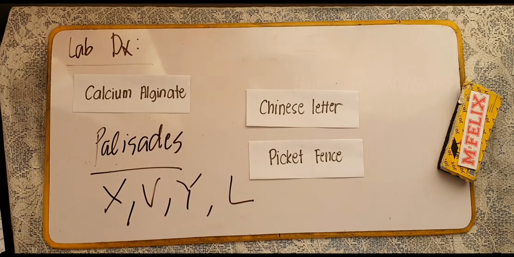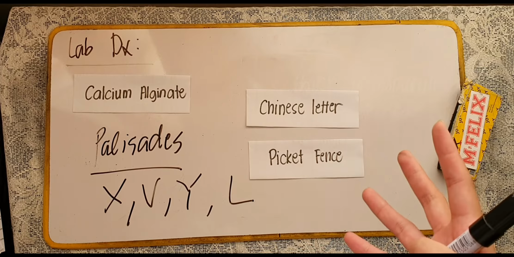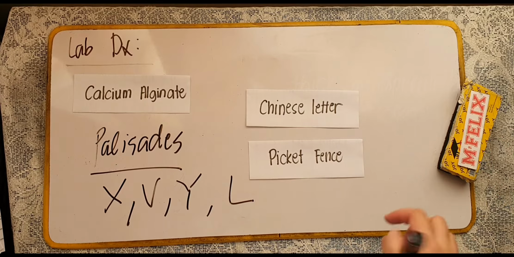Now, the arrangement of our Corynebacterium diphtheriae is due to incomplete fission initially during their multiplication.